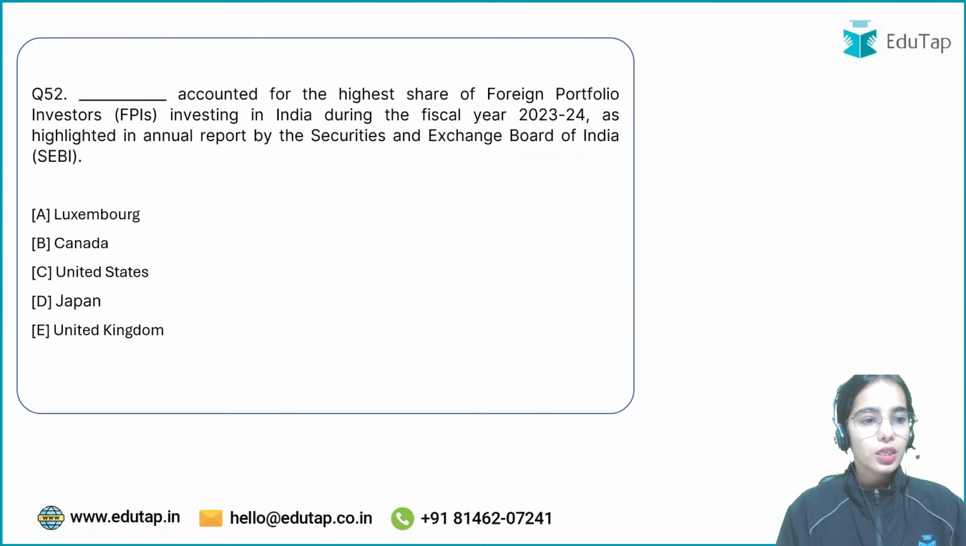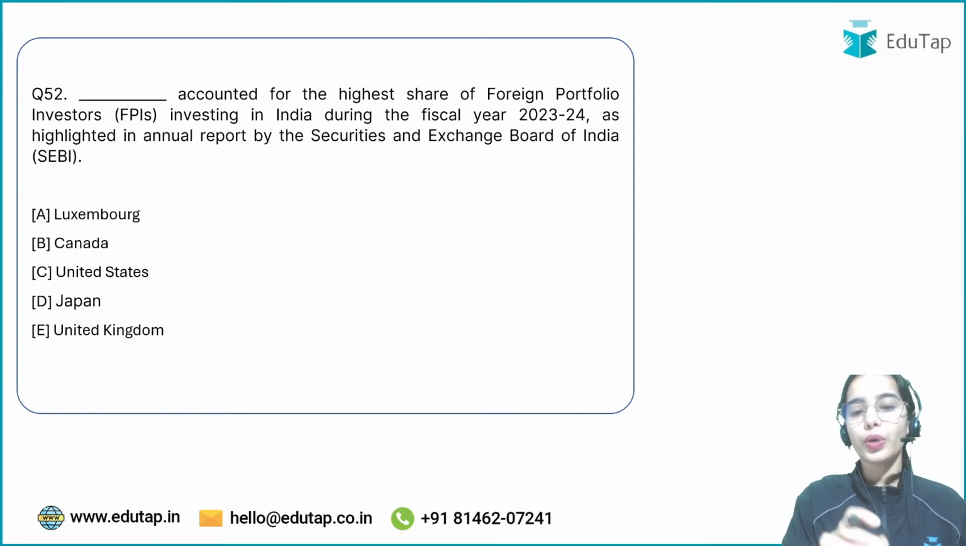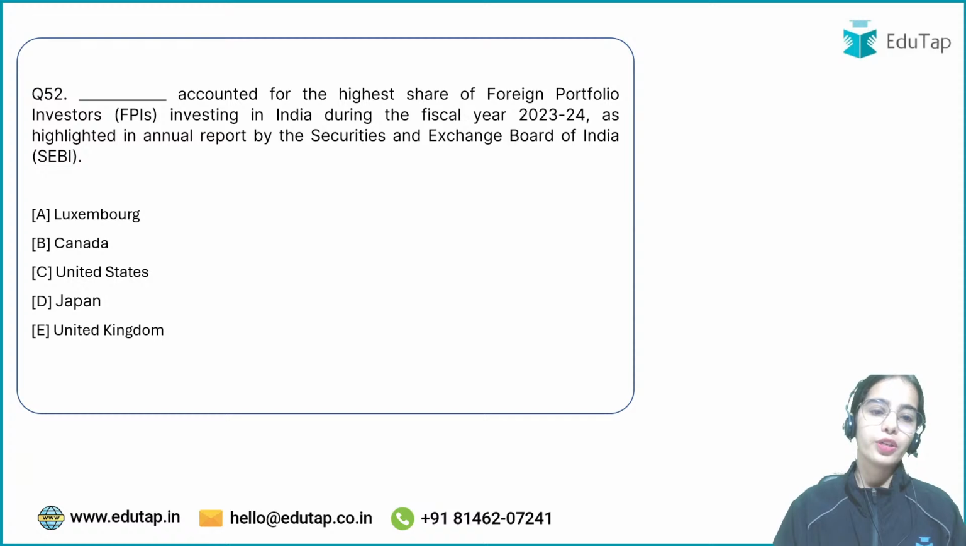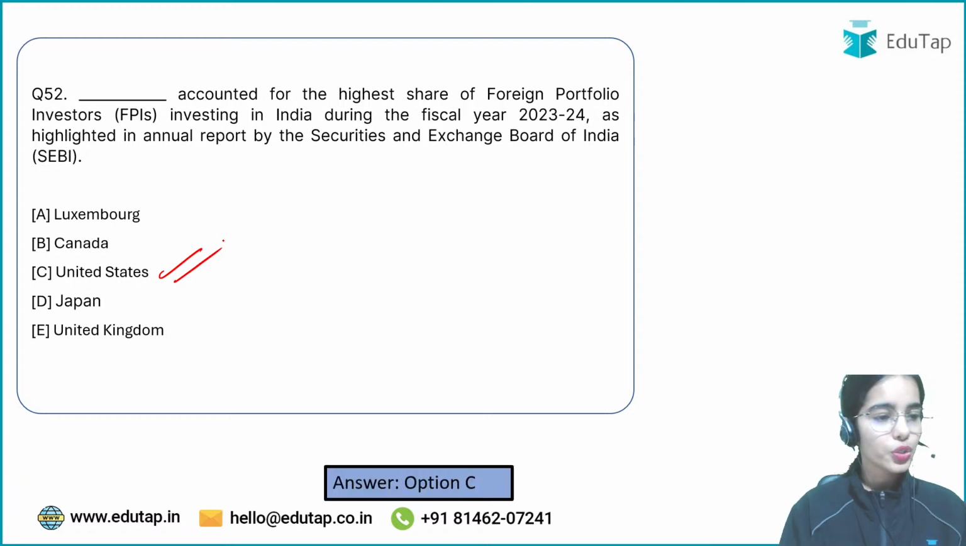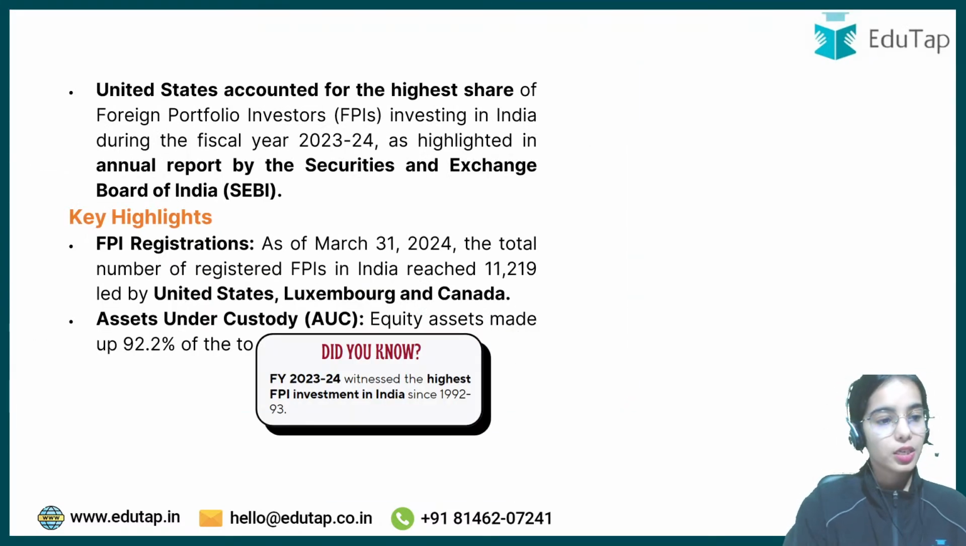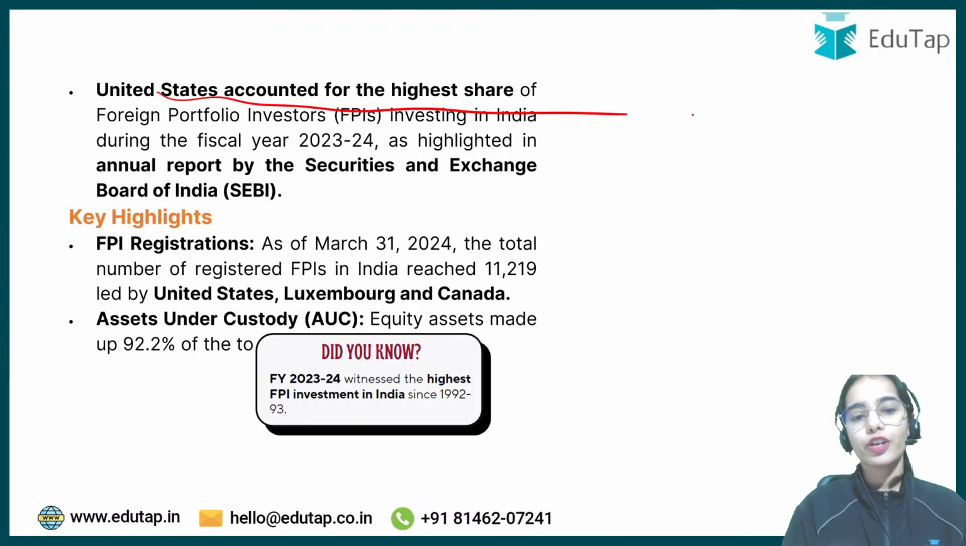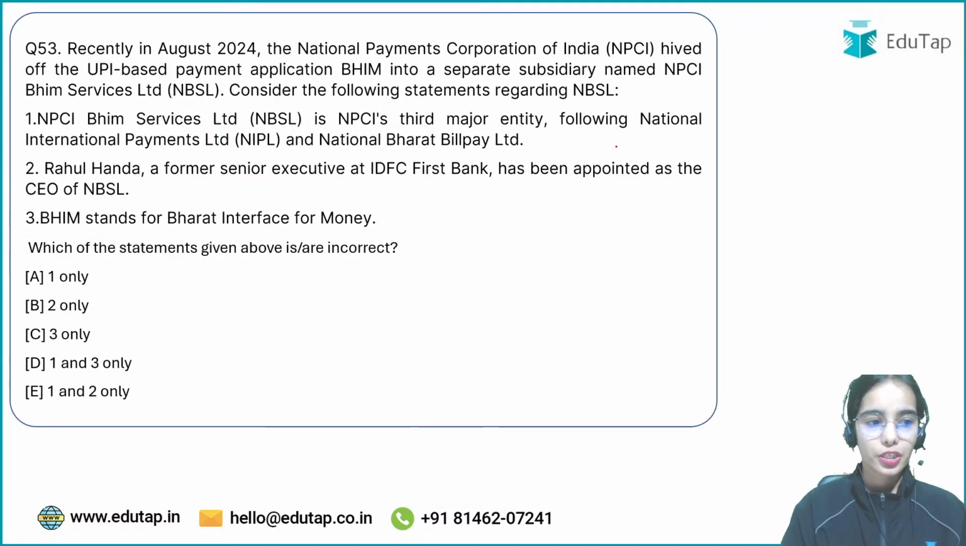Correct. Now next: Dash accounted for the highest share of foreign portfolio investors investing in India during the fiscal year 2023-24, as highlighted in the annual report of SEBI. So which country accounted for the highest share of FPIs investing in India during the last financial year? It was USA. So the US accounted for the highest share of FPIs investing in India during the last financial year.